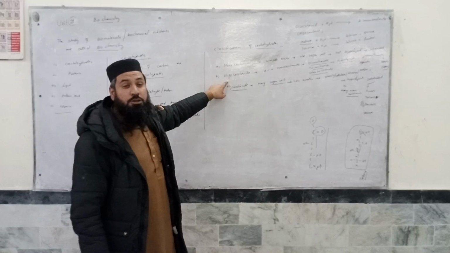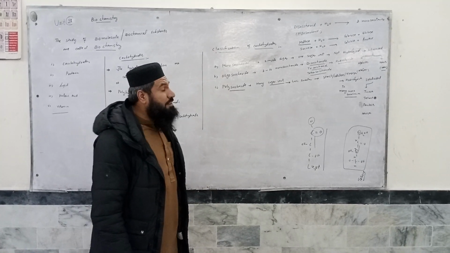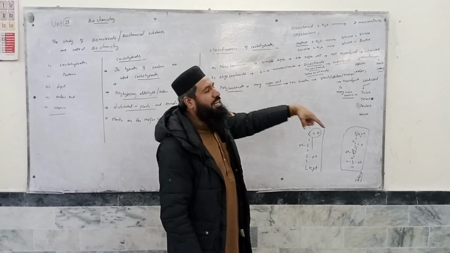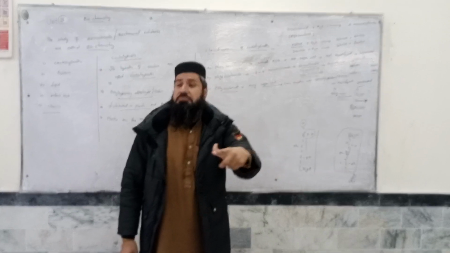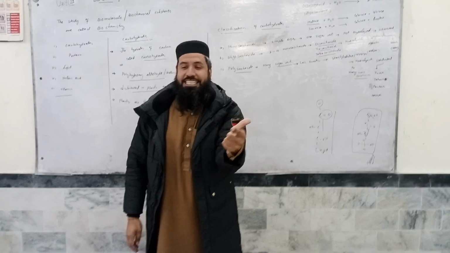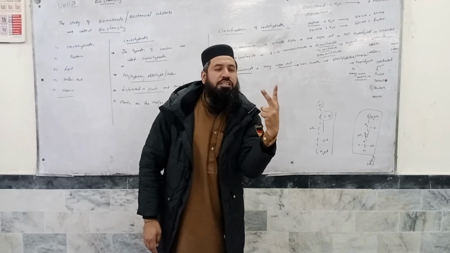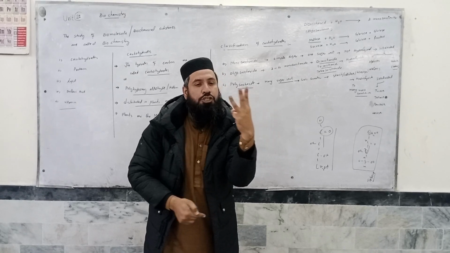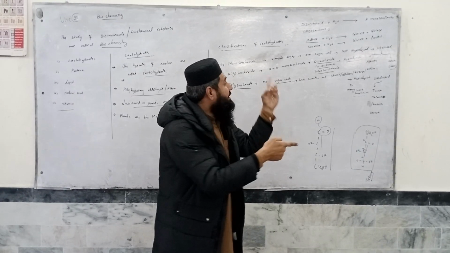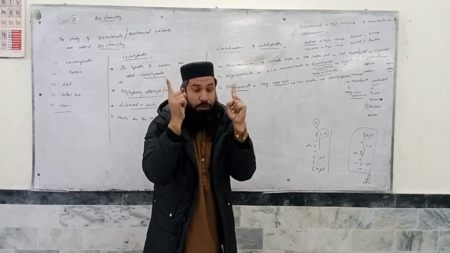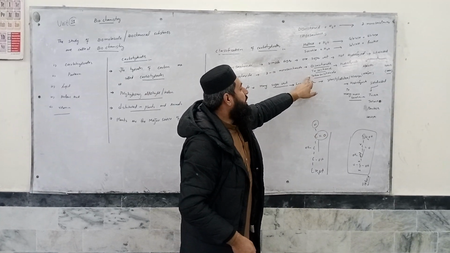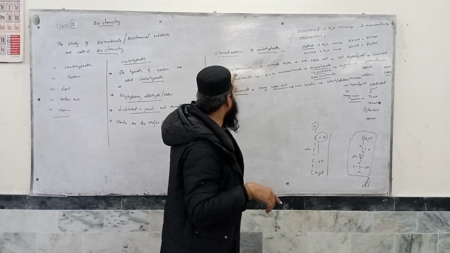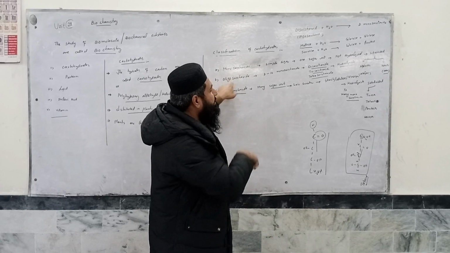Next we have oligosaccharides. Oligosaccharides are those carbohydrates which contain 2 to 10 monosaccharide units. An oligosaccharide containing 2 monosaccharide units is called a disaccharide, one containing 3 units is called a trisaccharide, and one containing 4 monosaccharide units is called a tetrasaccharide. So these are the further classifications of oligosaccharides.